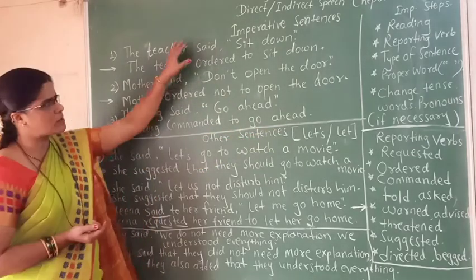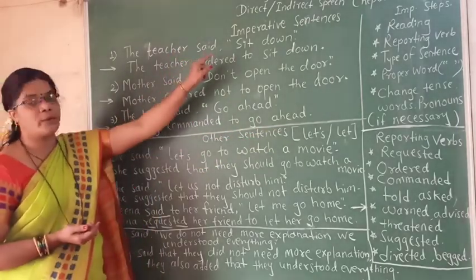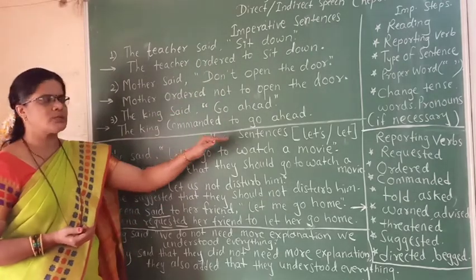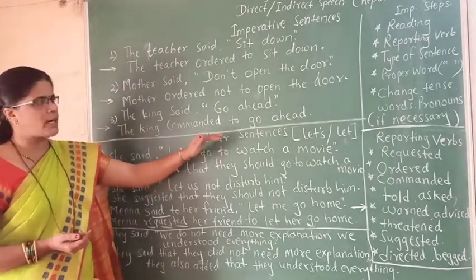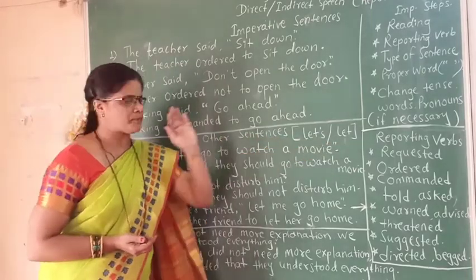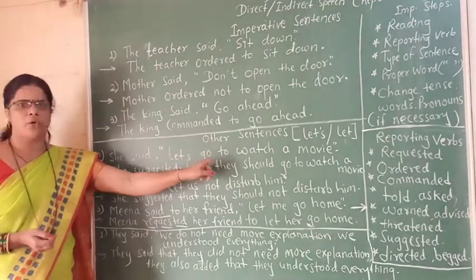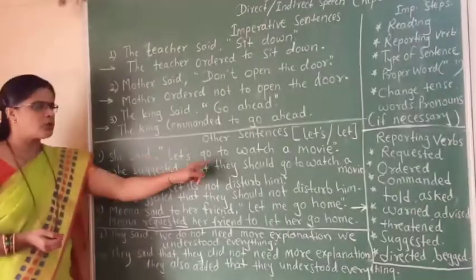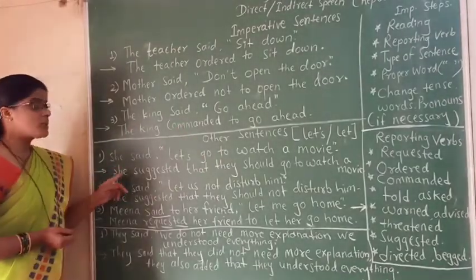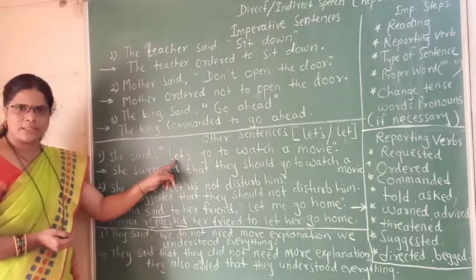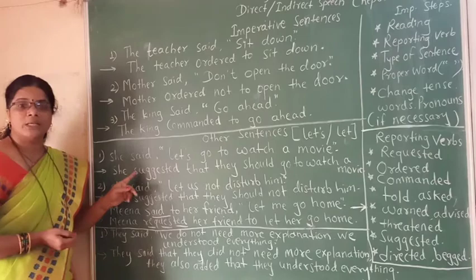In this way we have seen these three sentences of imperative form. Now in this video we are going to discuss some other sentences which start with let's or let. See, first sentence: She said, "Let's go to watch a movie." She suggested that. See here, as the sentence started with let's, we have to use suggested.